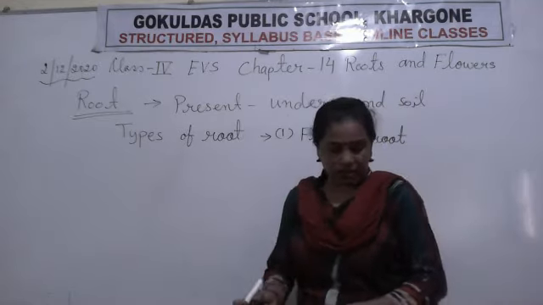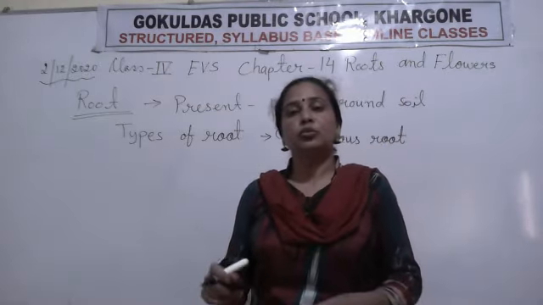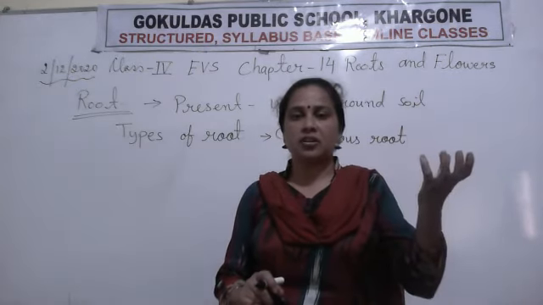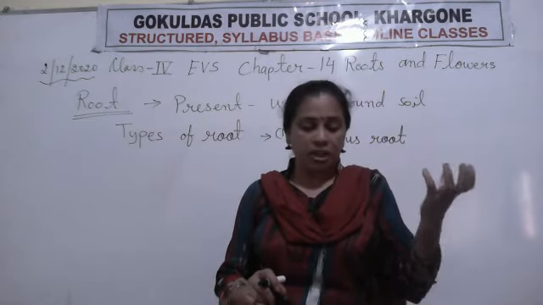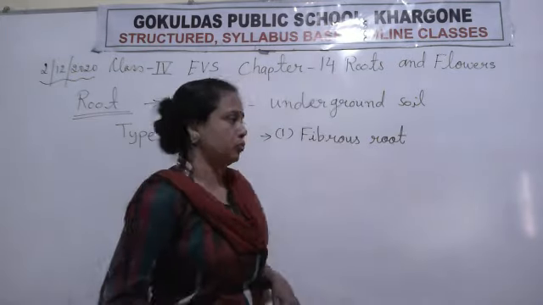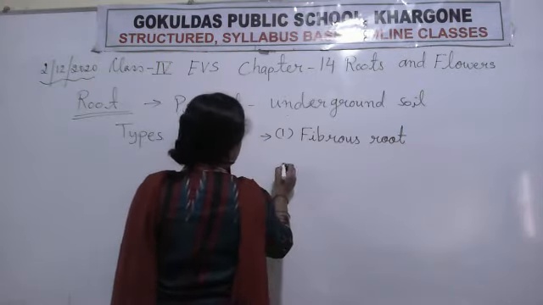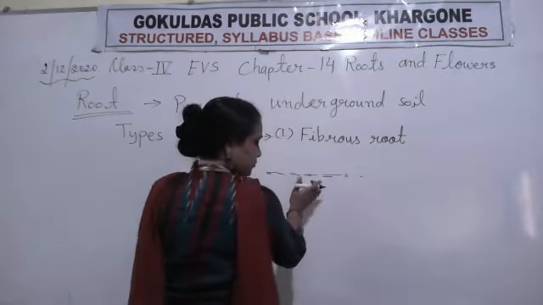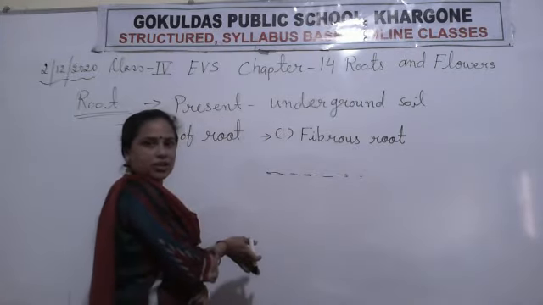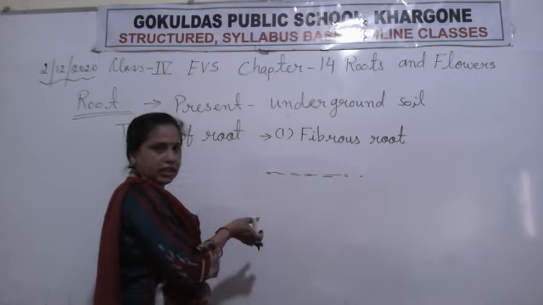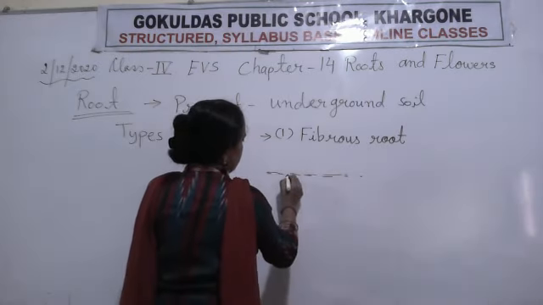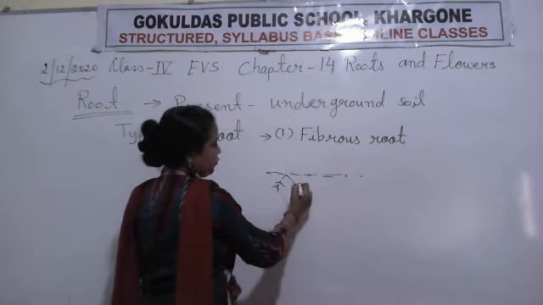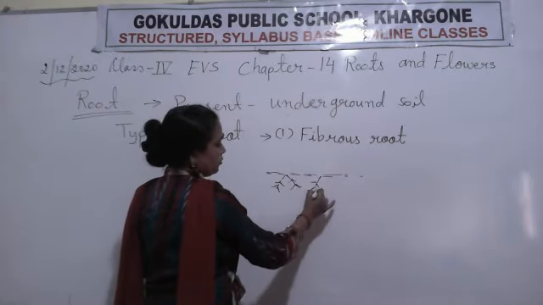Why do we say these roots are the fibrous roots? Because their structure is different. If we draw the picture of these types of root, now where are the roots present? Below the soil, ke neeche hoti hai na? Now if you want to draw fibrous root, if you want to see the picture of fibrous root,